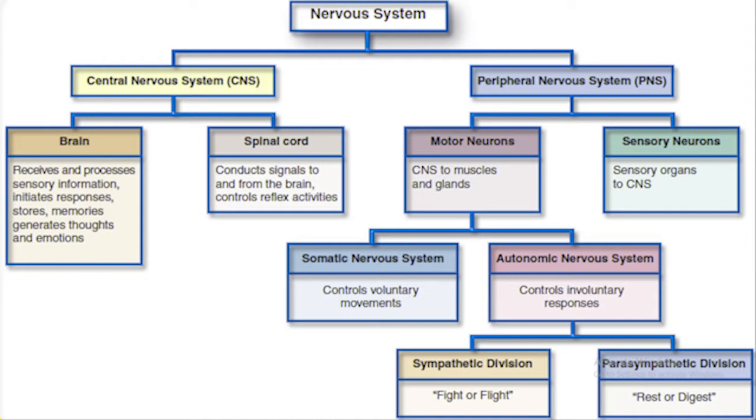This is the simple classification of the nervous system. Inshallah, I'll be making videos of each and every topic separately. The nervous system is divided into central nervous system and peripheral nervous system. CNS is further divided into brain and spinal cord. Peripheral nervous system is divided into sensory PNS and motor PNS. Motor PNS can be further classified into somatic nervous system and autonomic nervous system. Autonomic has sympathetic and parasympathetic divisions.